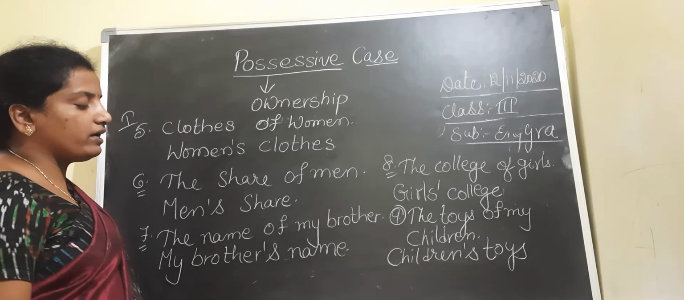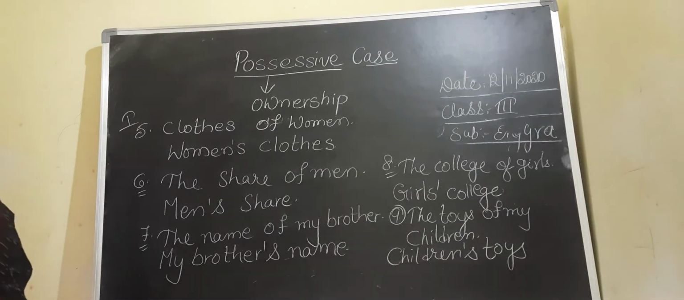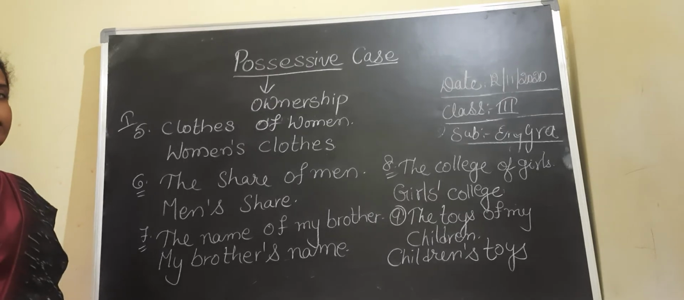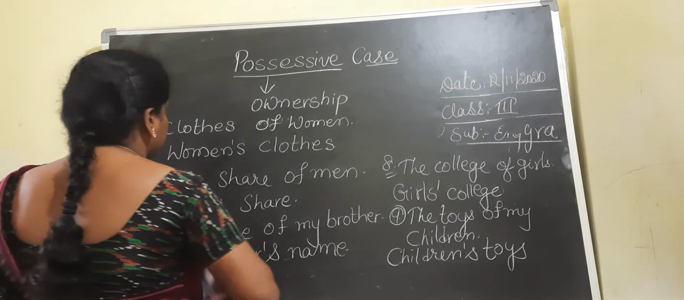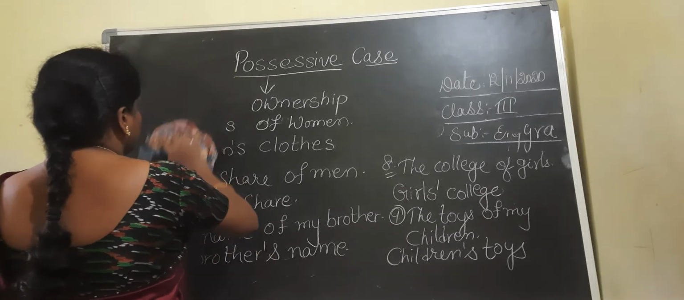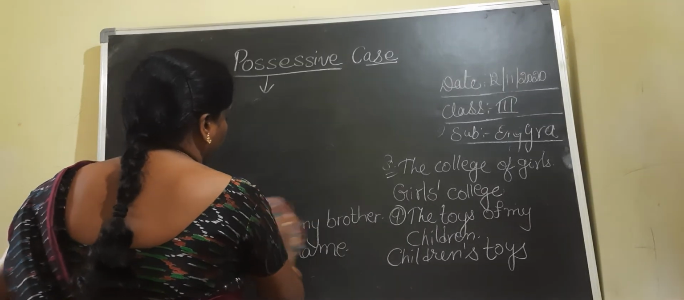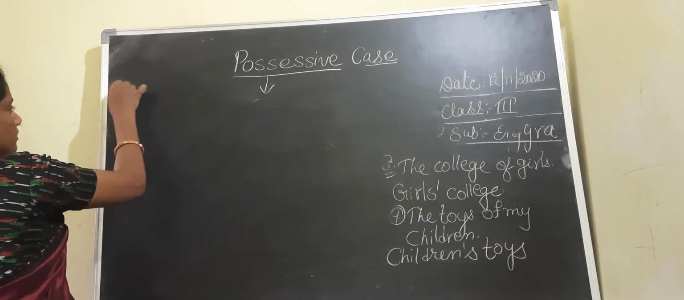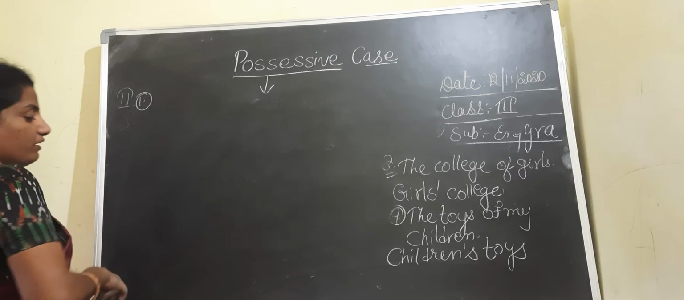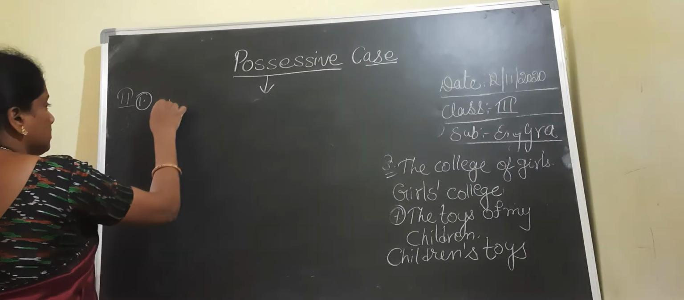Our next model: they gave the singular form of the sentence, and we have to change it into plural. Let us see, this is the next model: write into the plural. See, children, the farmer's.